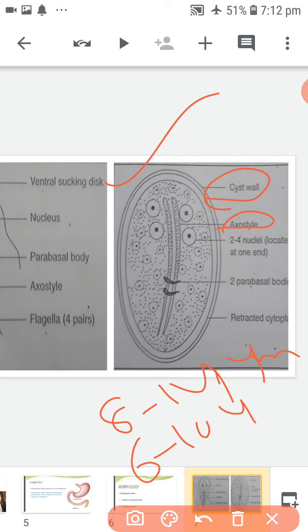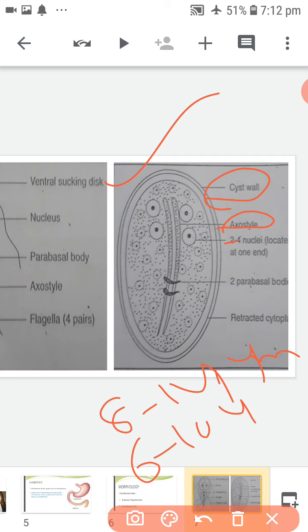Young cysts possess 2 and mature cysts 4 nuclei, situated at one end or lying in pairs at opposite poles.